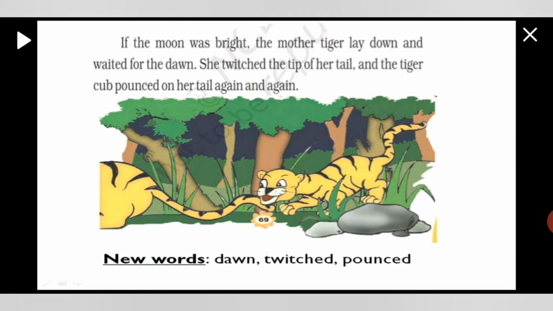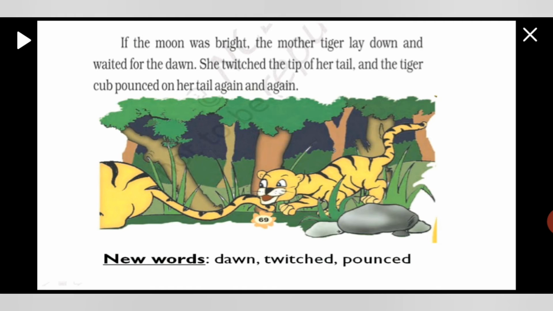She twitched the tip of her tail, and the tiger cub pounced on her tail again and again. So, students, here, if the moon was bright, it means if it is a full moon night, what will the mother tiger do? She will lay down and wait for the dawn. Dawn, students, that dawn is the first light of the day, right? In the early morning, when the sun is about to come up, that time is called dawn. So, the mother tiger, what will she do? She will lay down and wait for the dawn.